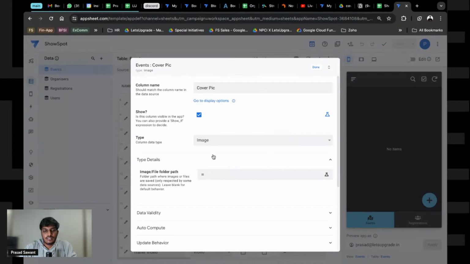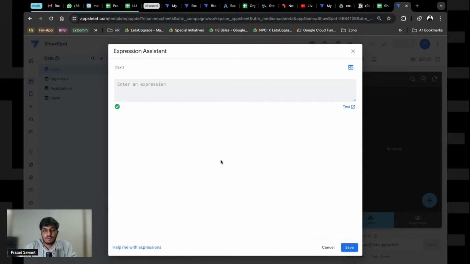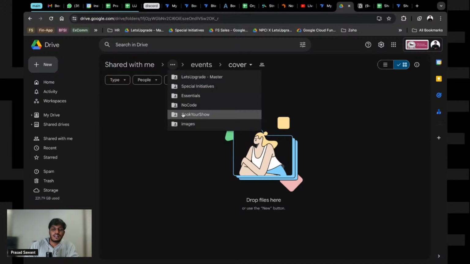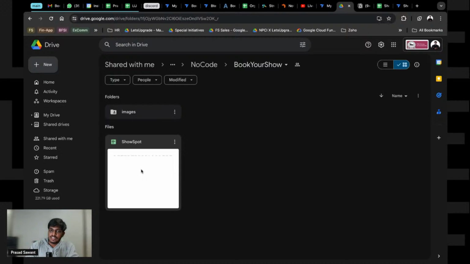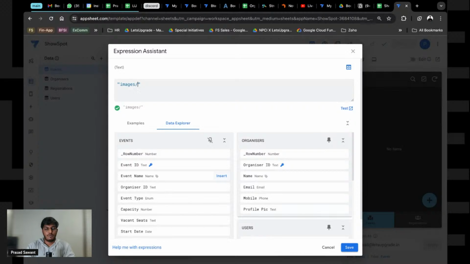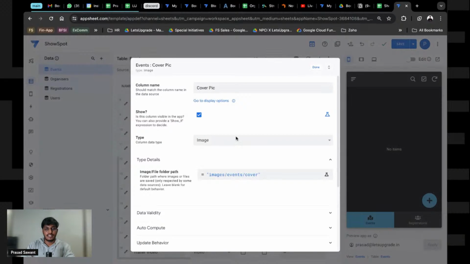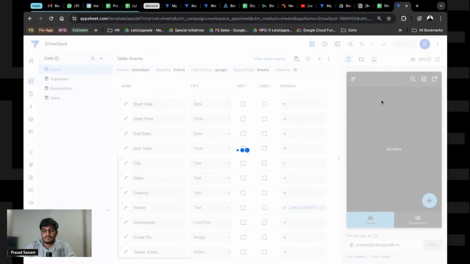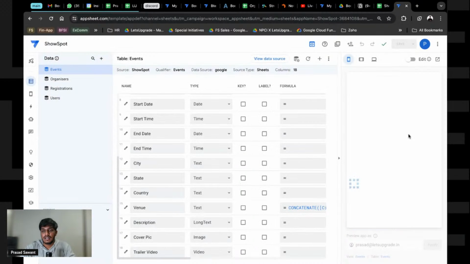We'll go back here and write the same thing here, because this takes the reference of the root folder of where your sheet is. Our sheet is right here. From this sheet, if you have to travel to that cover folder, we have to give that path right here. So we give images slash events slash cover. This is the reference given to the image. We are going to save this, and now try doing it again.